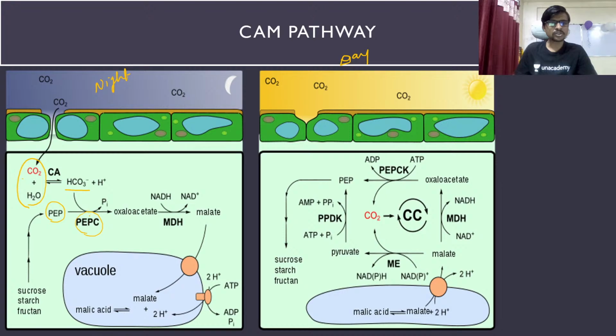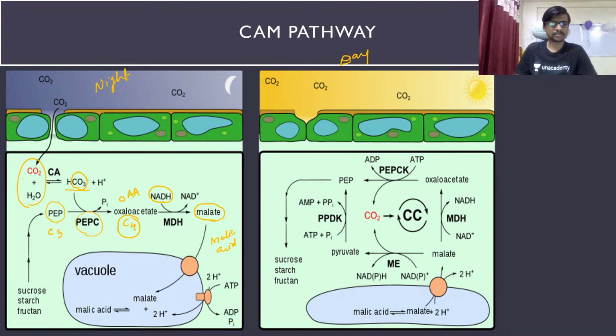Okay, so this enzyme is actually the one which is going to fix this carbon dioxide on the PEP, phosphoenol pyruvate. This phosphoenol pyruvate is a C3 compound, and when CO2 is fixed with the PEP, it will convert itself into a C4 compound. Okay, and oxaloacetic acid, that is OAA, is present now inside of a cell. This oxaloacetic acid is immediately converted into malate by the malate dehydrogenase enzyme, where NADH is used, and this malate, or you can say the malic acid,